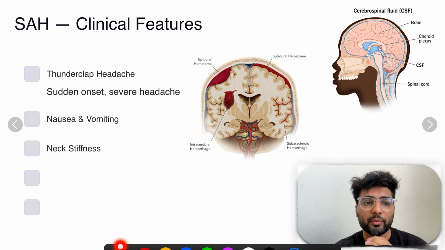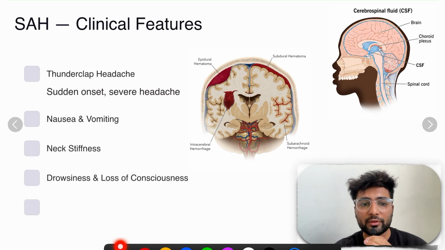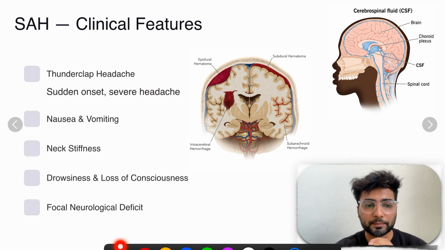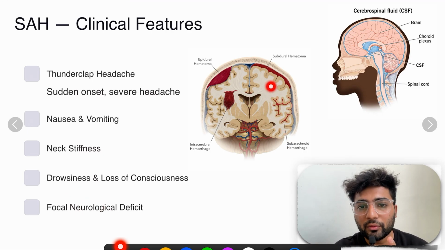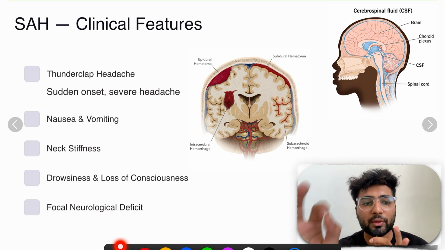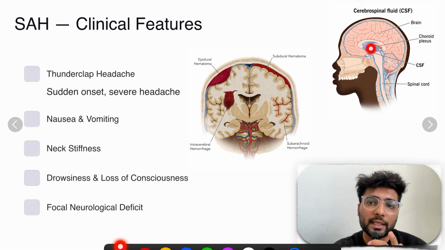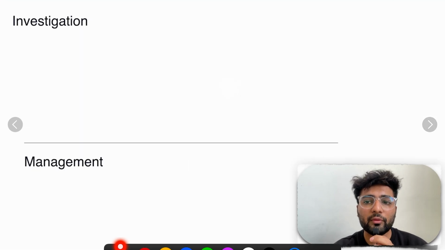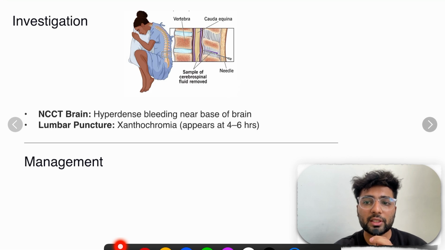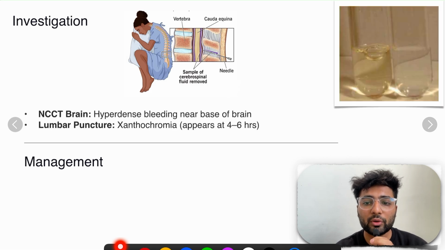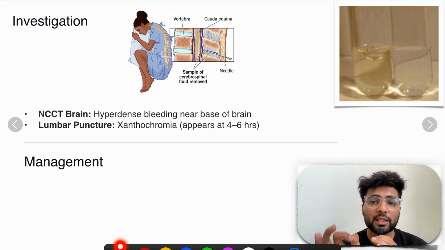Second is nausea, vomiting, neck stiffness, drowsiness and loss of consciousness, and focal neurological deficit. As I explained, whichever part of the brain is compressed, those symptoms will occur, right? The most important thing here was that it will irritate this CSF. So now how will we diagnose this? We'll just go by the concept I told you. The blood is going and irritating the CSF.